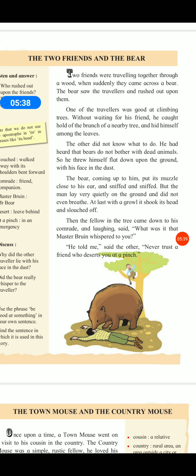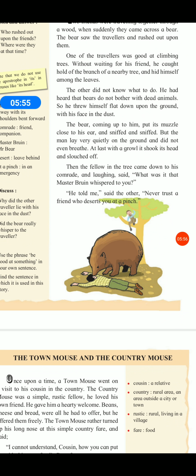He had heard that bears do not bother with dead animals, so he threw himself flat down upon the ground with his face in the dust. The bear, coming up to him, put its muzzle close to his ear and sniffed, but the man lay very quietly on the ground and did not even breathe.